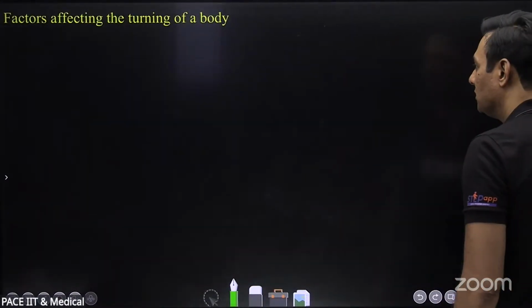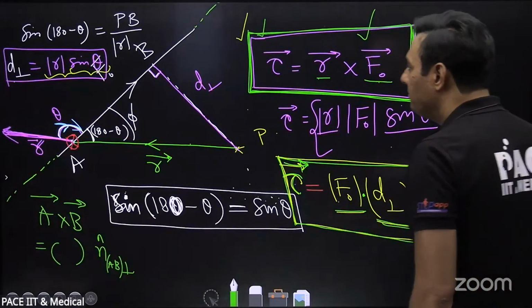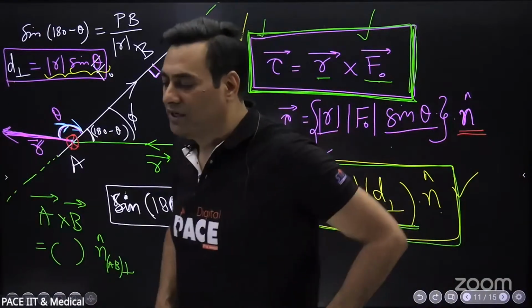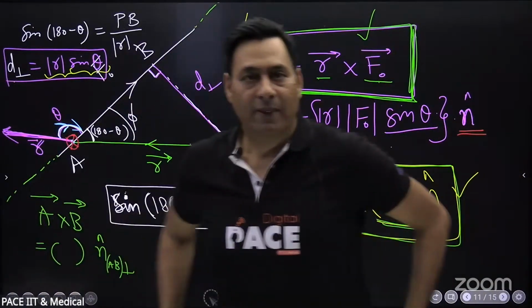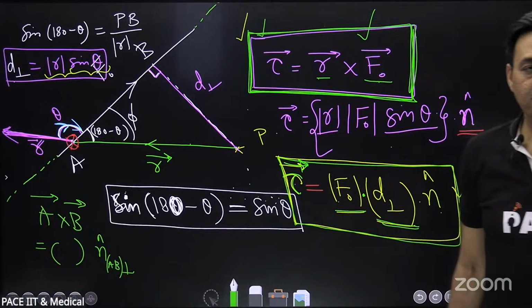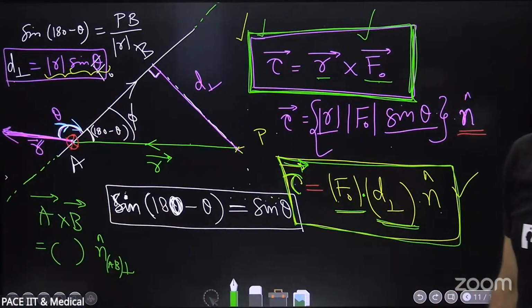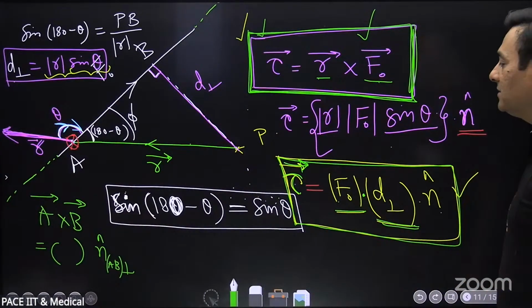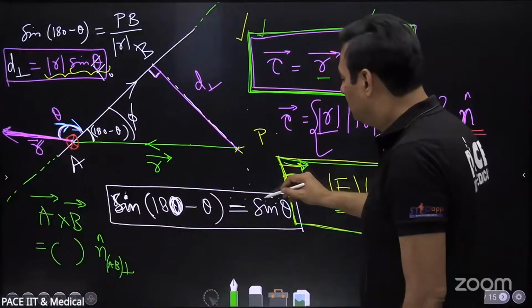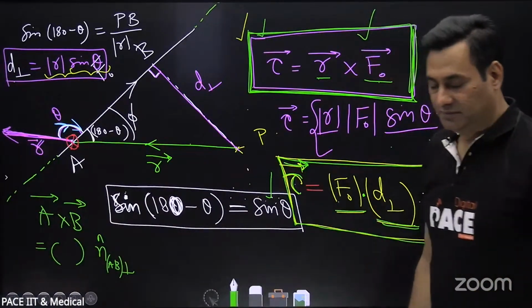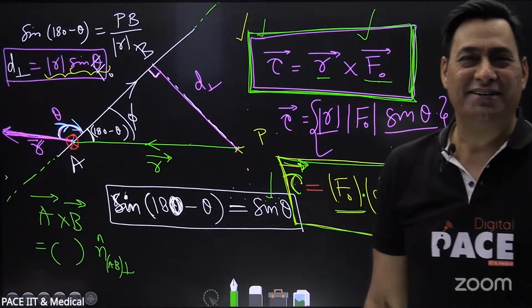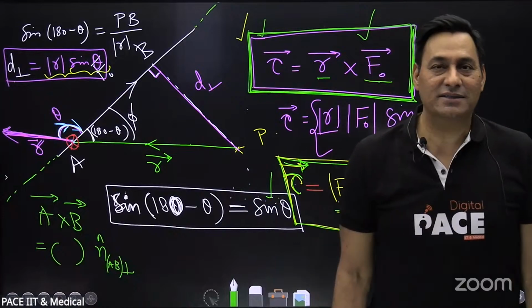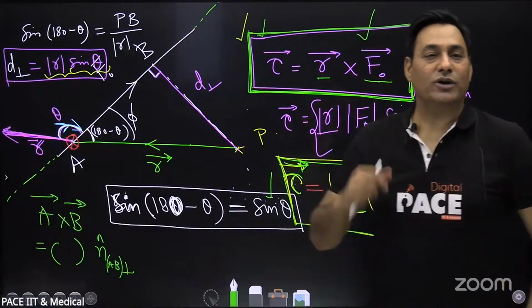Sir, I have a doubt. Please ask your doubts. Yes, it's a new topic introduced. Sir, isn't sine of 180 minus theta equal to cos theta? No, sine of 180 minus theta is sine theta. Cos theta is for 90 minus theta. It is not cos theta, it is sine theta. Go and check your identities. You will know it without any doubt.